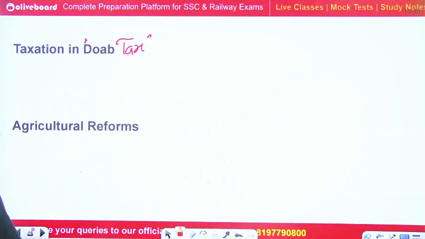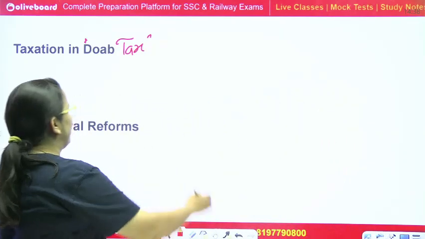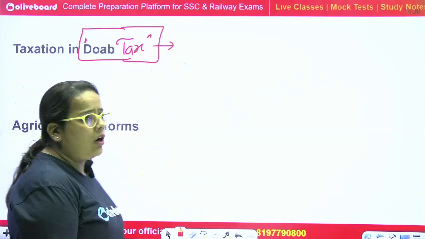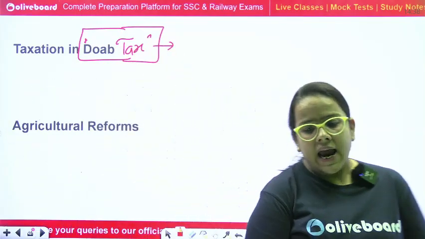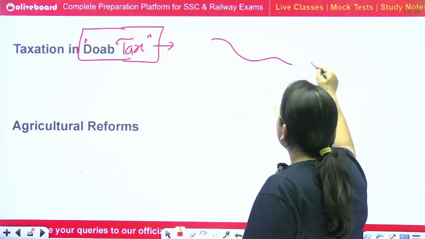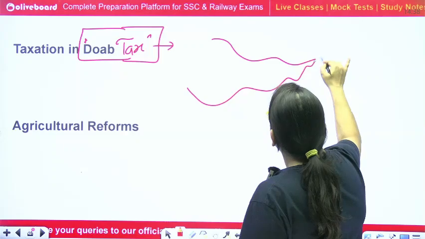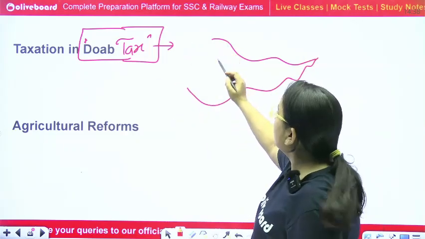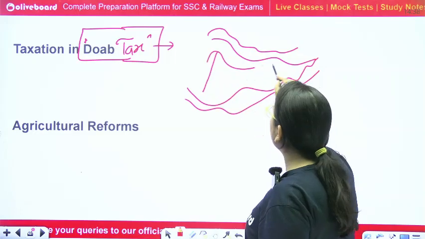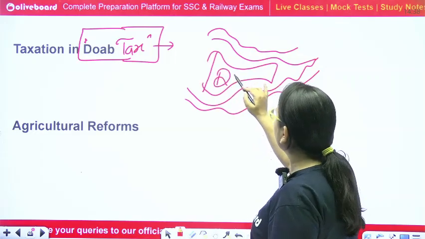So basically Doab was a tax. He postponed each and every tax which was launched by Alauddin Khilji, and he just introduced a Doab tax. Basically, Doab is a region between the two rivers, the Ganga and the Yamuna, and this particular area is termed as Doab.